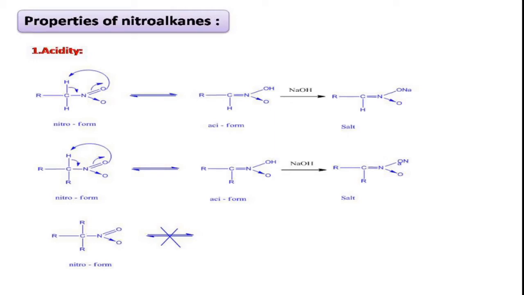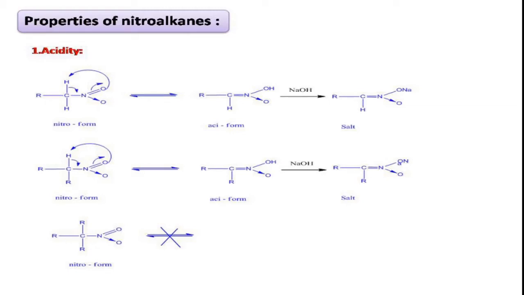There is a possibility to form acidiform for the secondary nitroalkanes. Right. In presence of sodium hydroxide, this secondary nitroalkane will exist in the form of acid which will further react with sodium hydroxide to form salt.